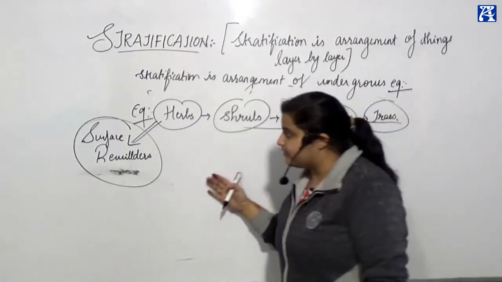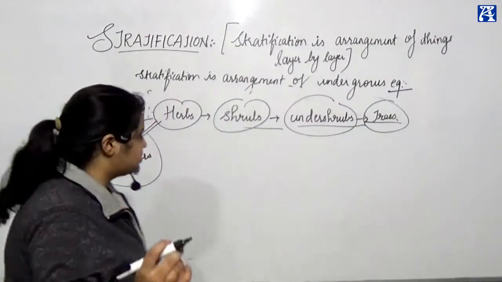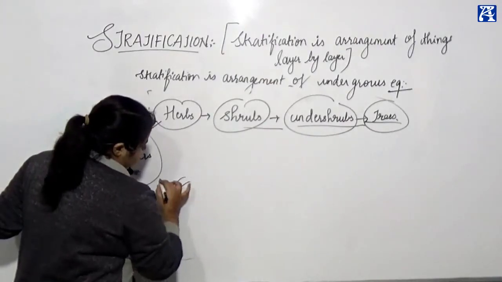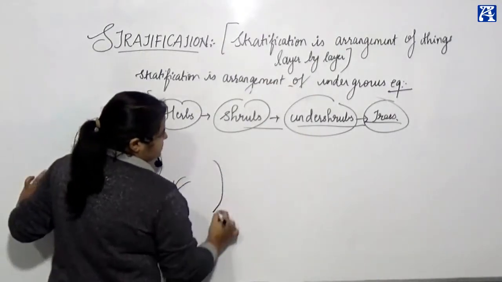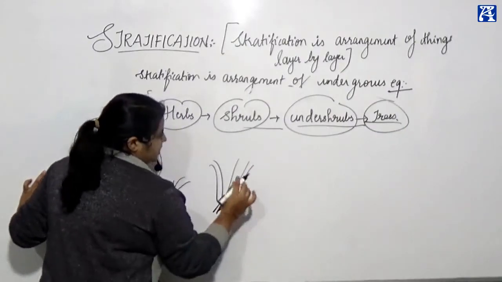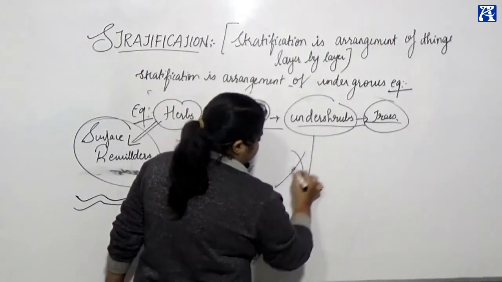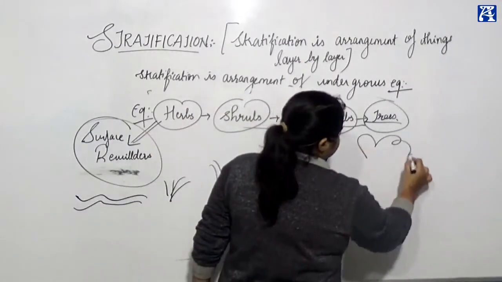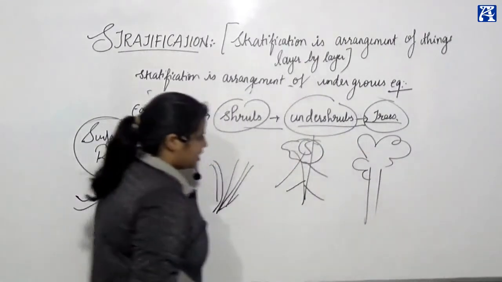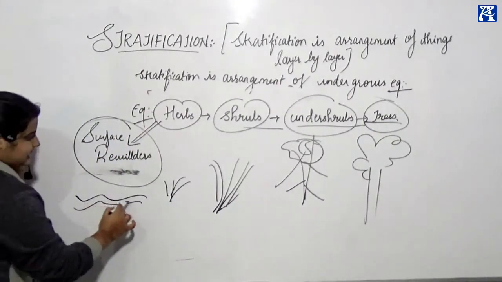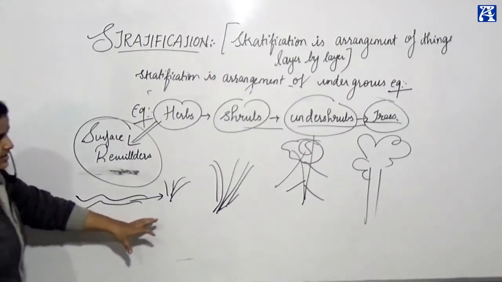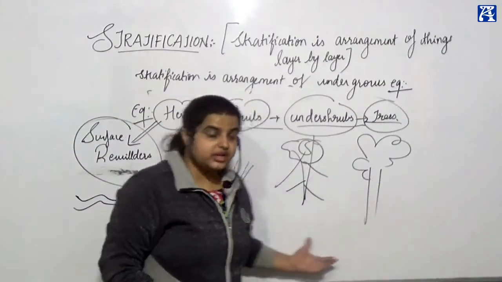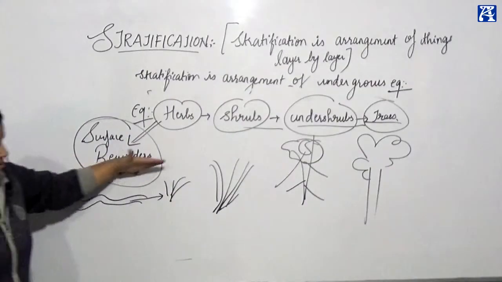This is how you have arranged things. You can see creepers, crawlers, crawling plants like that. Then you see growth of a few herbs, small plants. Then you see bush-like plants. Then you see more small stem-like plants growing. And then you see a proper tree. Can you see how it goes? Crawlers, creepers, move on to grasses, bushes, then small stem plants, and then trees. How they are arranged layer by layer. Can you see?